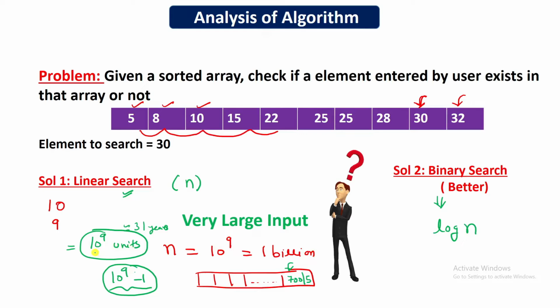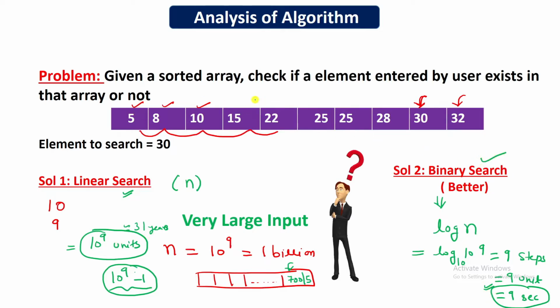So let's say if we have 10 to the power 9 elements, that is n equal to 10 to the power 9, then this algorithm will take log of 10 to the power 9 steps. After this many comparisons, you will be able to know whether your element is present in the array or not. So if the base is 10, then this will come as 9 steps. If one step takes 1 unit of time, this will take 9 units, and if 1 unit is equal to 1 second, this algorithm will take 9 seconds to tell whether a particular element is present in the array or not. So if you compare 9 seconds with 10 to the power 9 seconds, that is 31 years, this 9 seconds is very less. So this binary search algorithm is better.